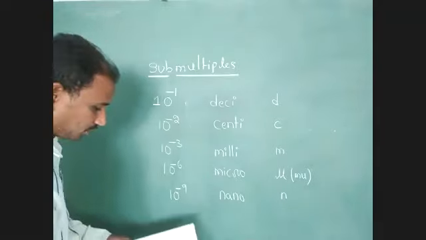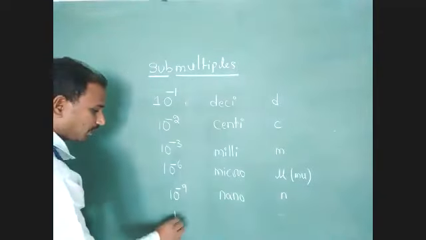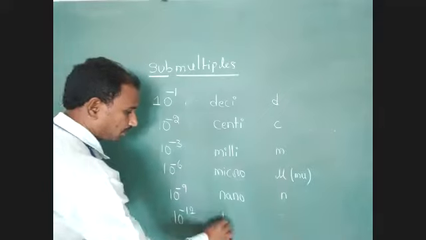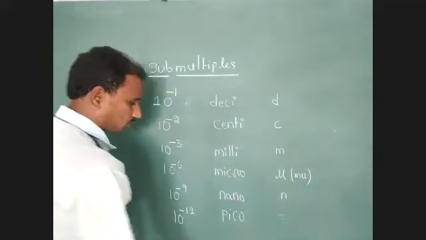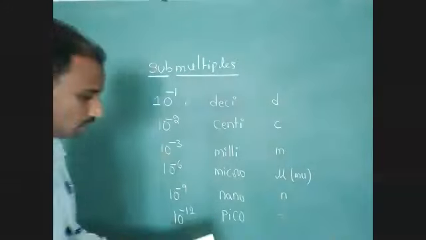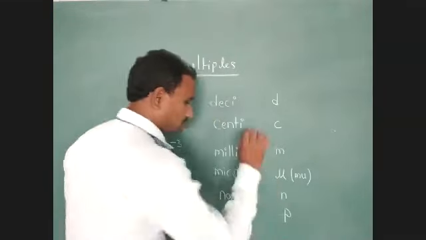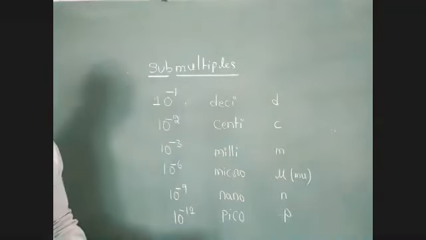Next one, 10 to the power of minus 12 is pico. The symbol for pico is capital letter P.